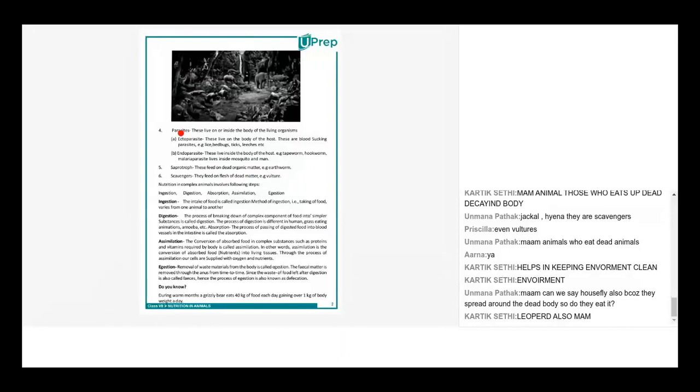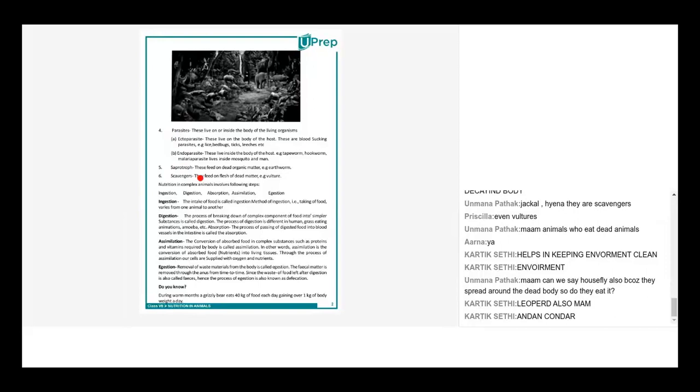Ma'am, you said that they rely more on decomposing things, right? Then they have fungus and algae on them, right? Correct, but that's not so good. Of course, Priscilla. They have virus, bacteria, fungus, mold, everything will grow on it. But it is harmful for us. It is not harmful for them. Just imagine, ma'am. Yeah, to eat, it's not harmful for them.